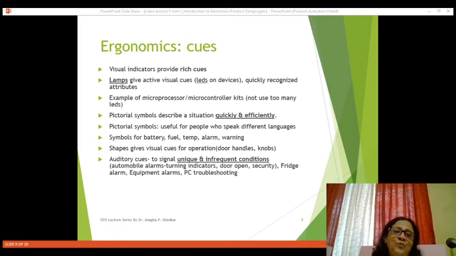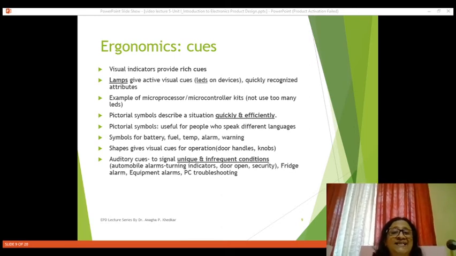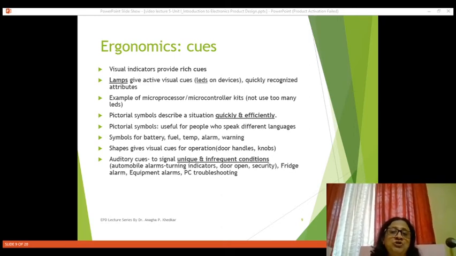So whenever we push it, then most of the time the door handle is in a horizontal bar position, and whenever we have to pull the door, then the door handle is in a vertical position. So this is nothing but a shape-wise visual cue that is indicating the push or pull operation of the door. The same thing should be applicable for electronic products.